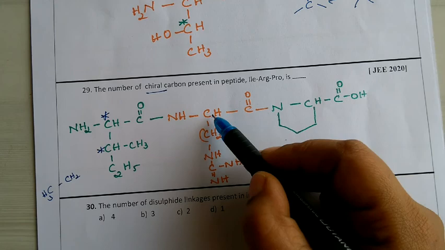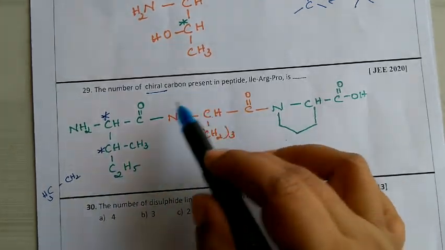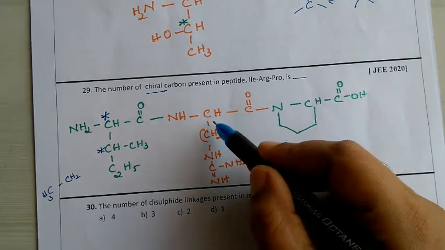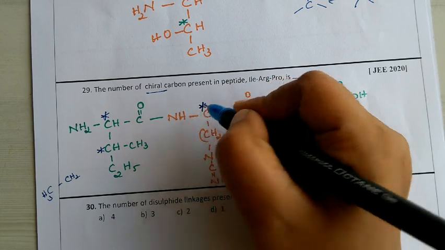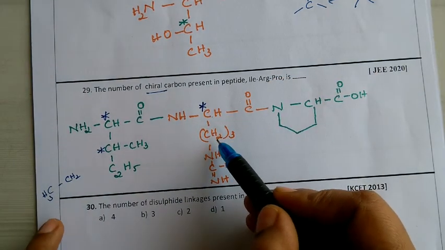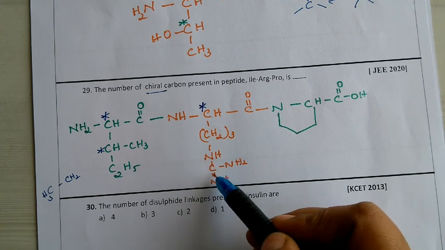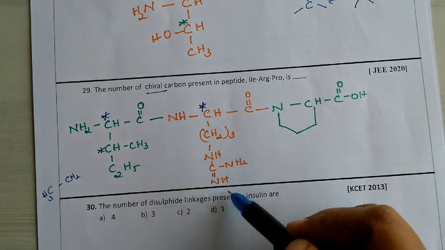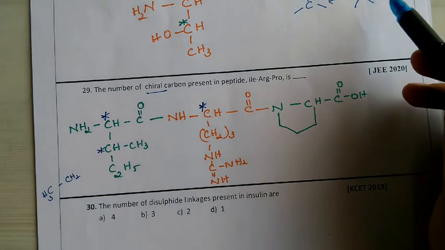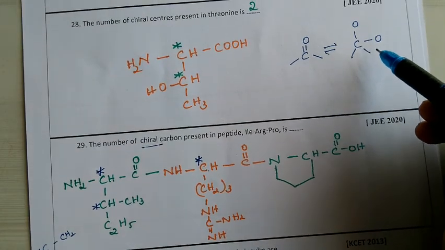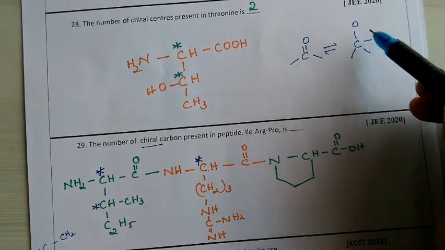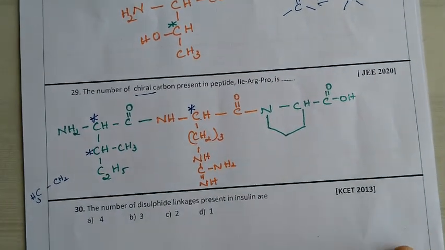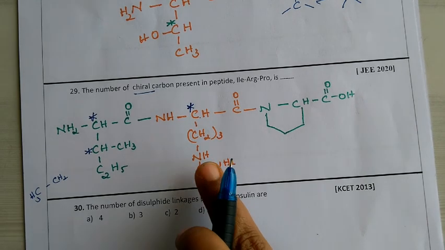Next one, this one. We have H, this side one full structure, and this side also an entire structure. That means it is a chiral carbon. Now, the 2 hydrogens are similar here. Likewise we have this carbon double bonded with nitrogen. This side we have a chain, this side also a chain, and this side 2 bonds. That means it is similar to the C double bond O case, with nitrogen instead of oxygen. The carbon is bonded to nitrogen from both sides, so it cannot be considered a chiral carbon.